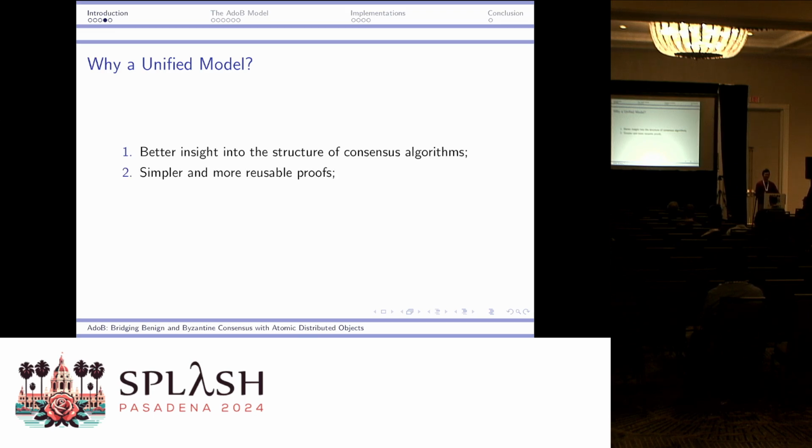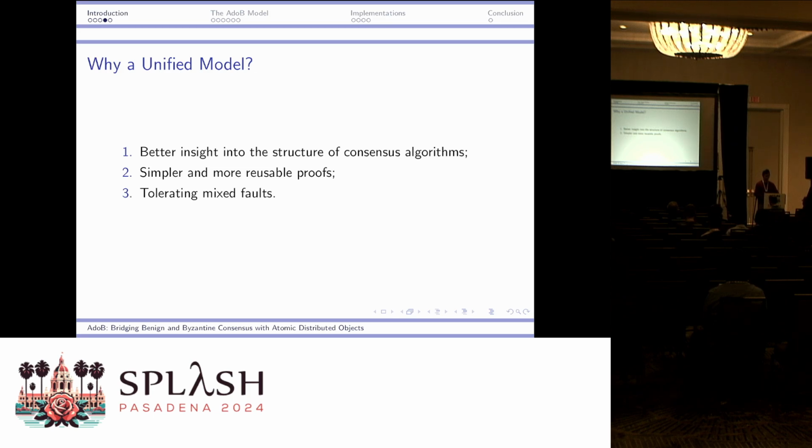The second reason, of course, is that this gives us simpler and more reusable proofs, because the refinement model will tell you what kind of safety constraints you have to satisfy on your network model, and you just need to prove those constraints instead of coming up with others on your own.